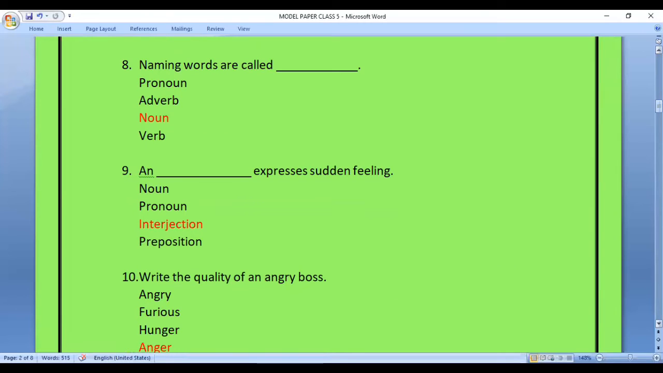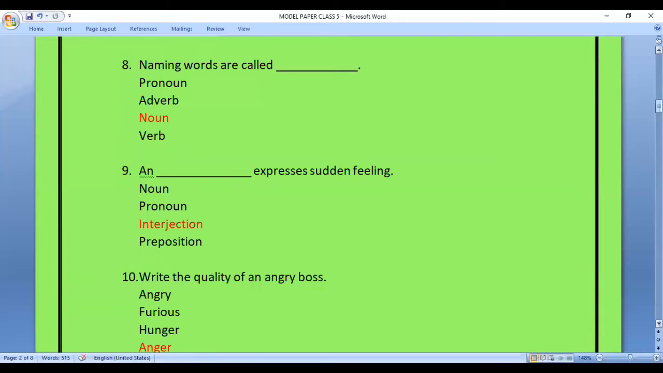Question 8. Naming words are called dash. So in this question, you will have to fill the blank by telling what are naming words. Hope you must have guessed the answer. Options are pronoun, adverb, noun, verb. The answer is noun.